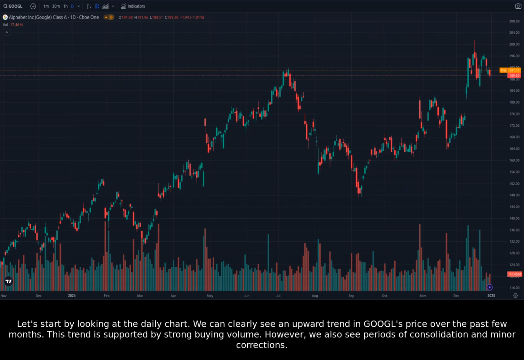Let's start by looking at the daily chart. We can clearly see an upward trend in GOOGL's price over the past few months. This trend is supported by strong buying volume. However, we also see periods of consolidation and minor corrections.